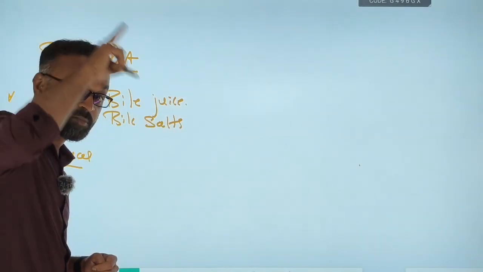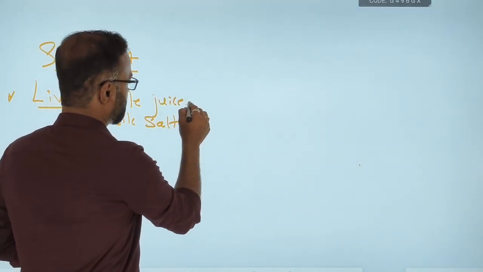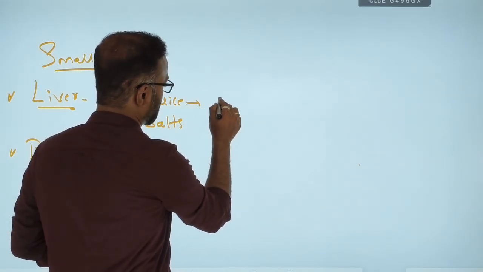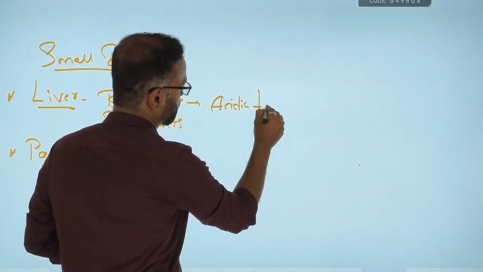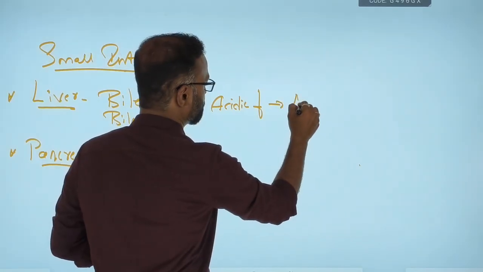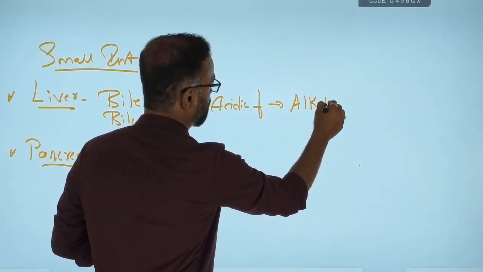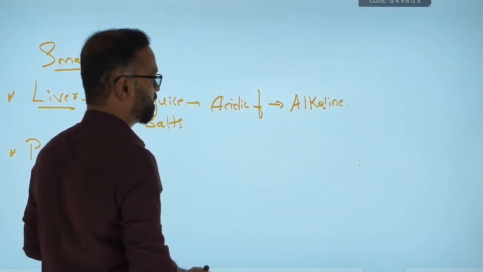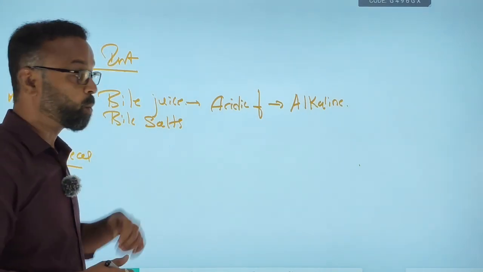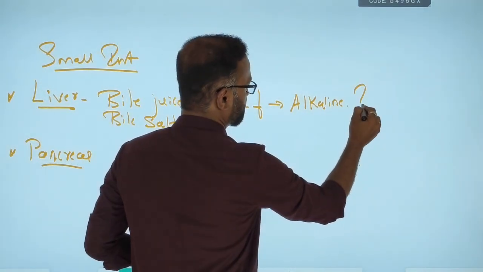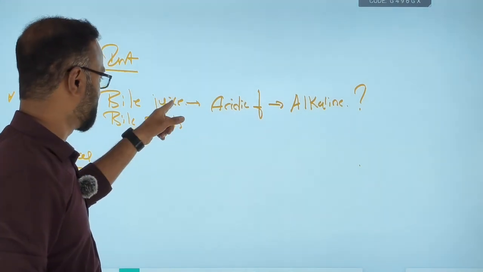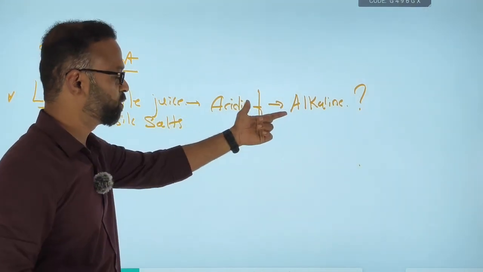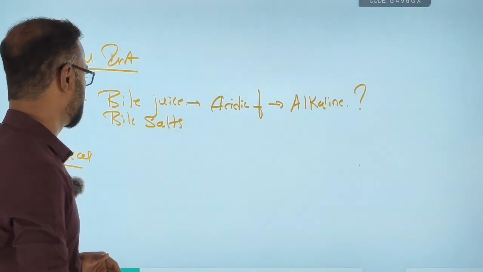So the acidic food which is coming from the stomach, this bile juice will convert to alkaline food. Why? You will understand later when we discuss the pancreatic juice. Now remember, bile juice will convert the acidic food into alkaline, that is a basic medium.